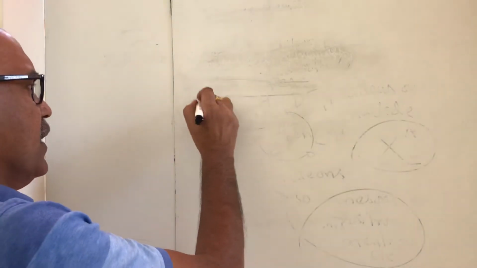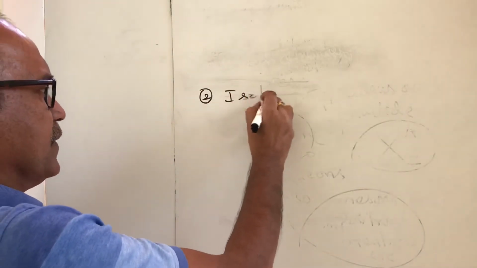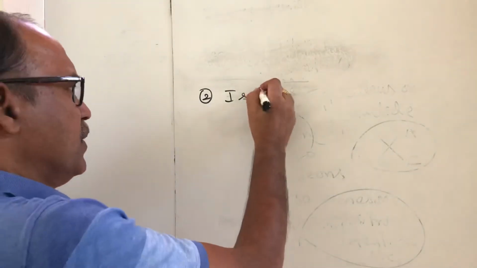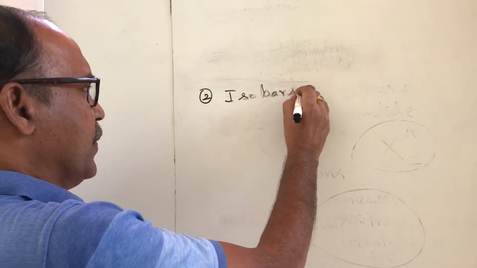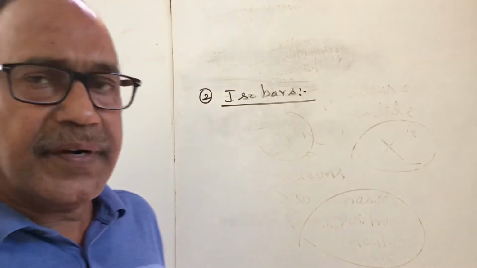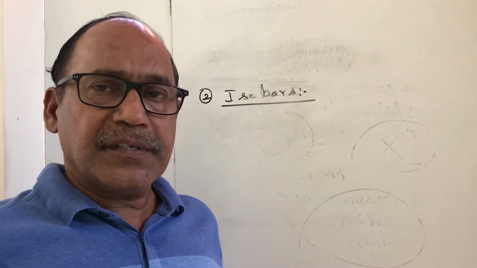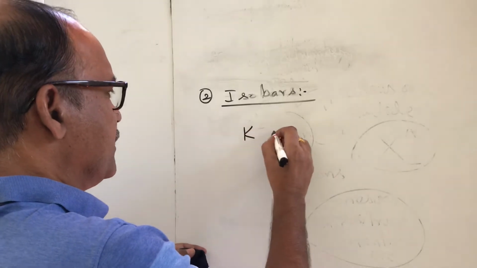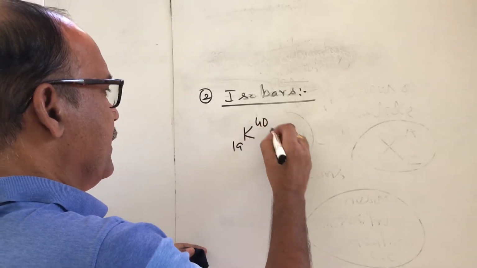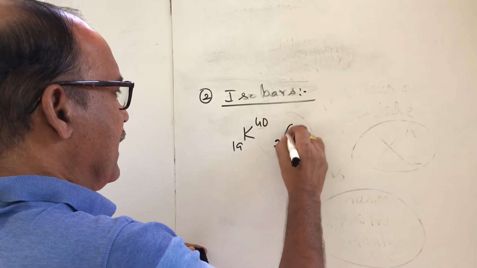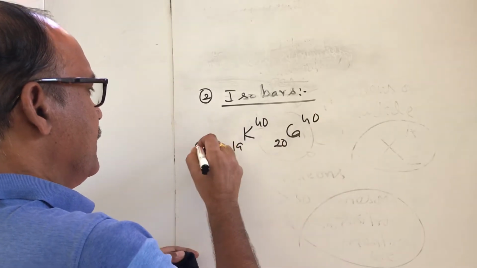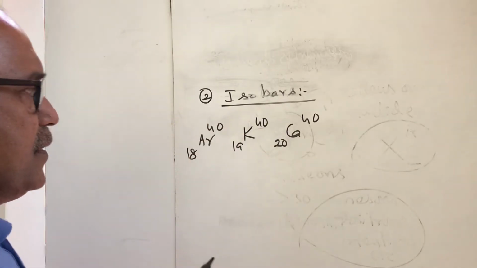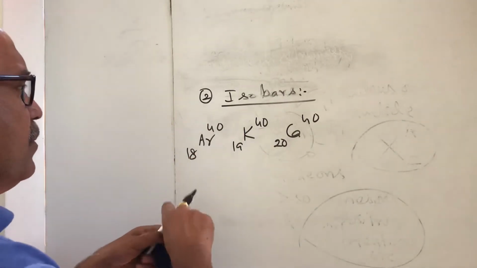Second one, isobars. Isobars are nuclides of different elements having the same mass number but different atomic numbers. Potassium 19, 40; calcium 20, 40; argon 18, 40. These are the isobars, with the same mass number.